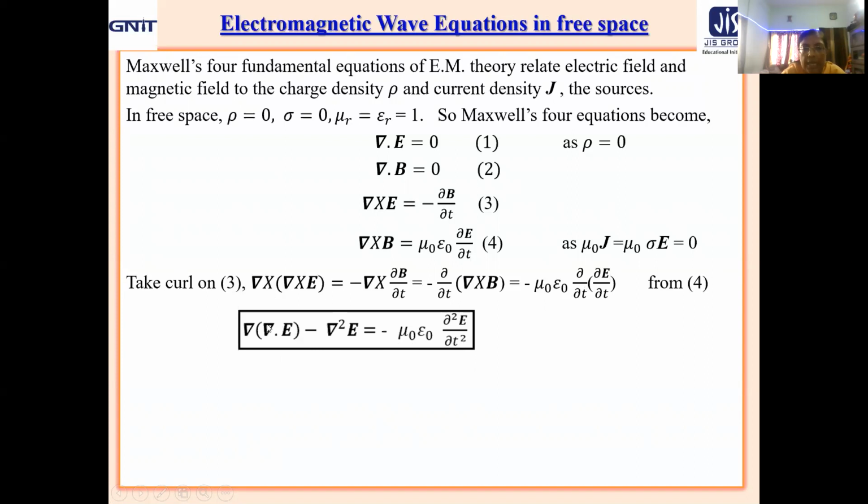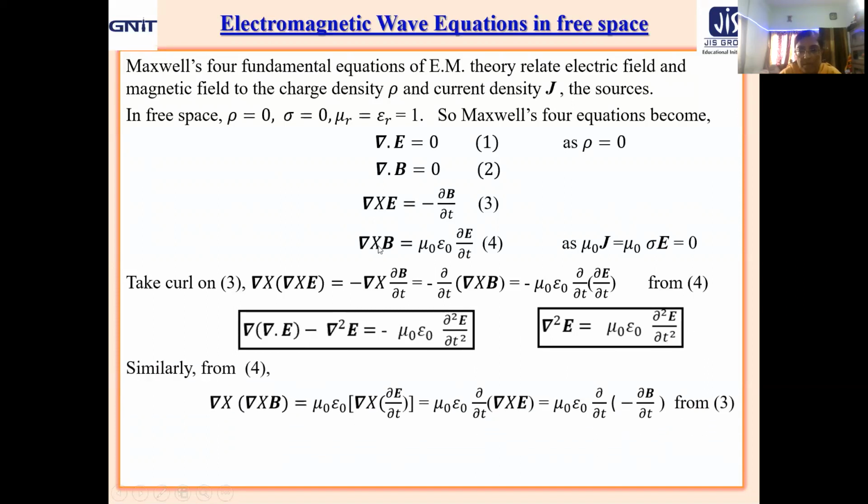Now look here. Del dot E in free space is 0 from equation 1, that is Gauss's law in free space. So this term will cancel out, and ultimately what we get is del square E equal to mu naught epsilon naught del 2E del t2. The two minus signs will cancel out, and finally we get the second order differential equation in terms of space and time derivatives of electric field as del square E equal to mu naught epsilon naught del 2E del t2.